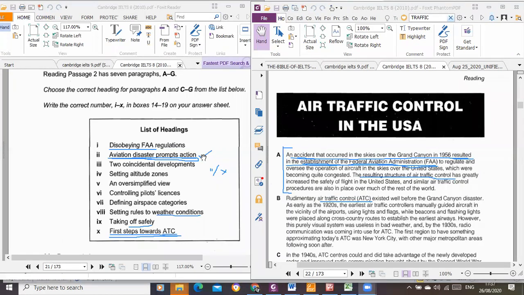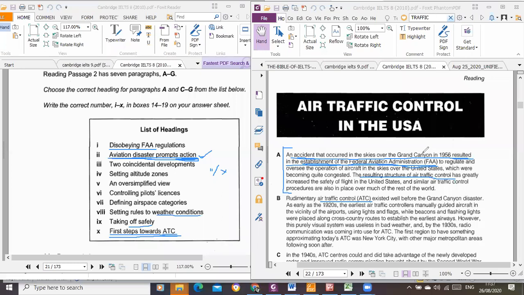Accident, which is obviously that. So instead of them putting there what led to the establishment of the FAA, which I have in my mind, they have put that development as an action here. That is the action they've taken.